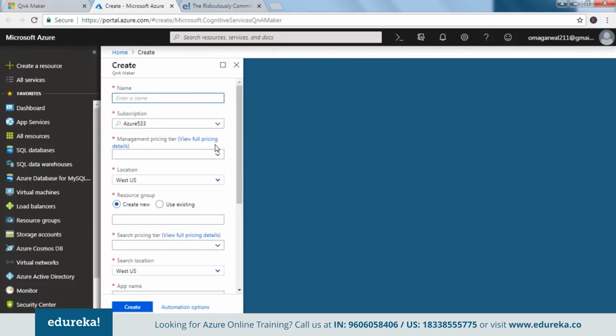If you want to visit the website first or the portal first and then open this thing, you can type your QnA Maker and it would take you to this page where you can click on create, and then this would appear. So this is the Microsoft Azure dashboard. We will be talking about it, do not worry. So we are going to go ahead and create this QnA Maker service.